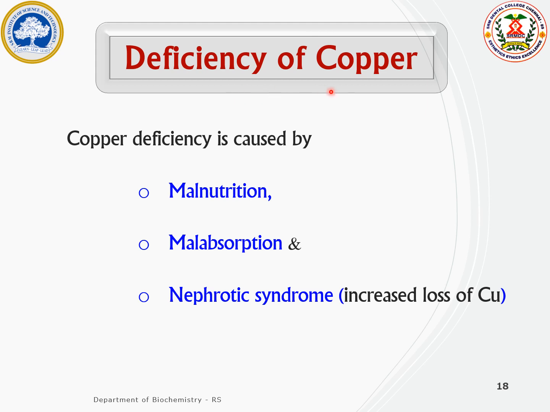Deficiency of copper may be due to three major causes, that is malnutrition. When a person consumes a low copper diet, they may develop copper deficiency symptoms. Also malabsorption and nephrotic syndrome, that means the increased loss of copper in the urine or feces, lead to the development of deficiency disorders of copper.